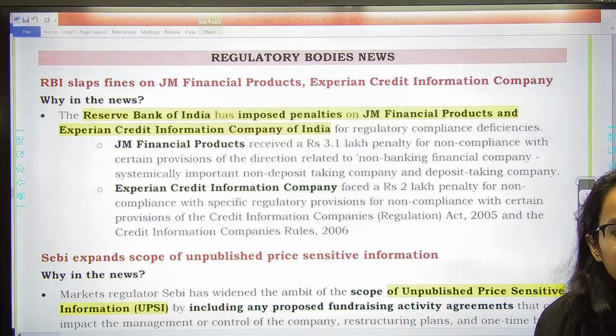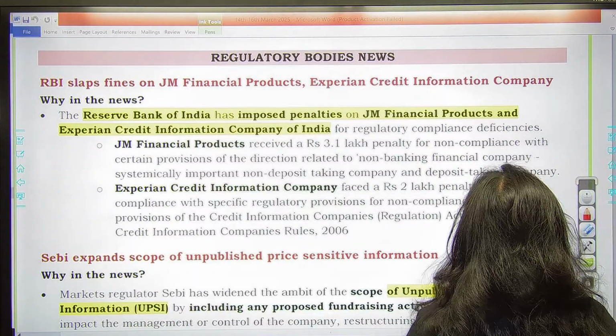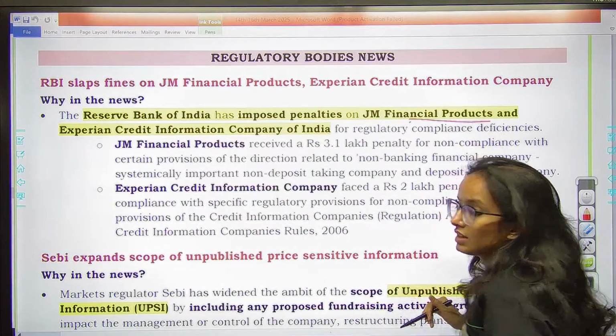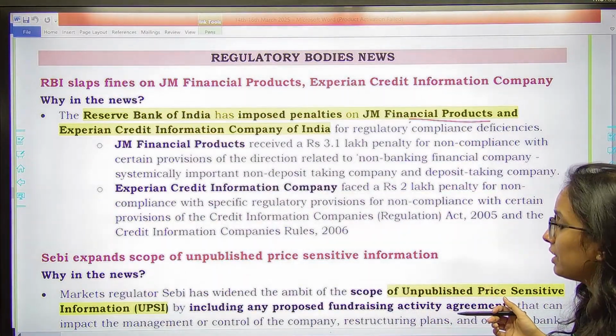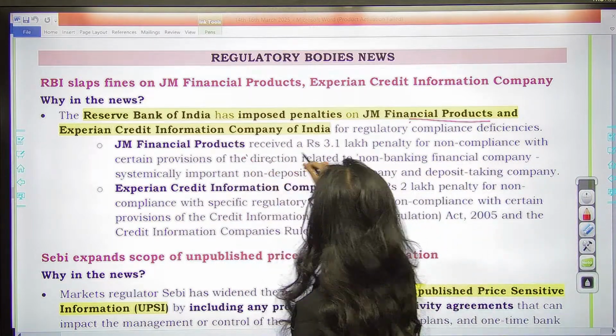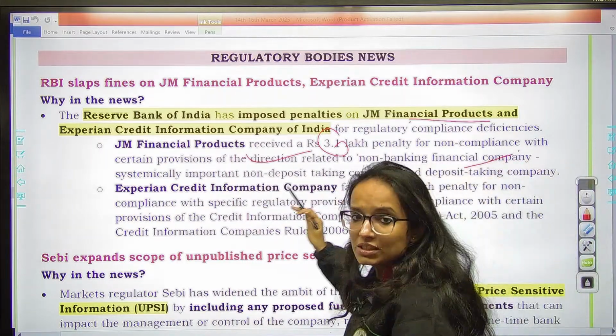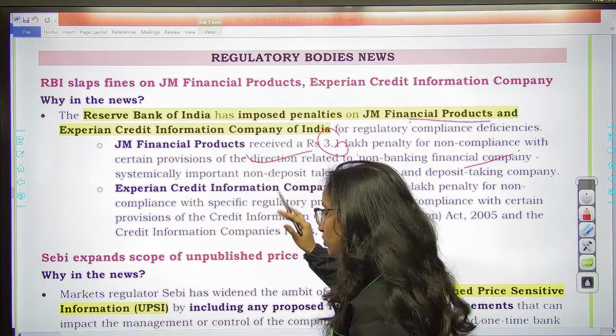Now moving on to regulatory bodies news. RBI recently has imposed penalties on JM Financial Products and Experian Credit Information Company because of certain regulatory non-compliance. So JM Financial Products pay almost 3.1 lakh penalty, non-compliance with the provisions related to NBFCs. Systemically important NBFCs ki guidelines they have not complied with.